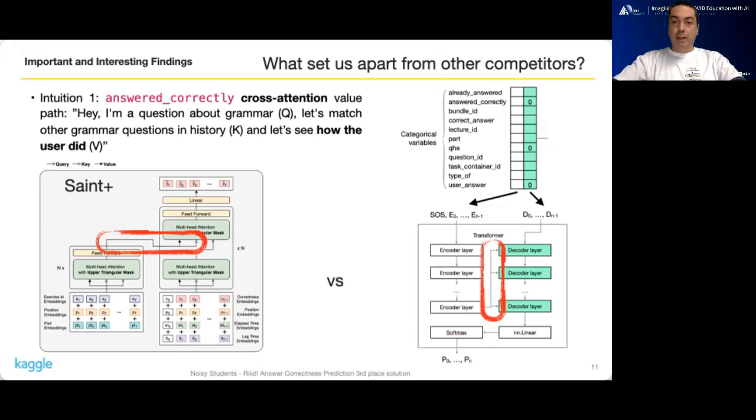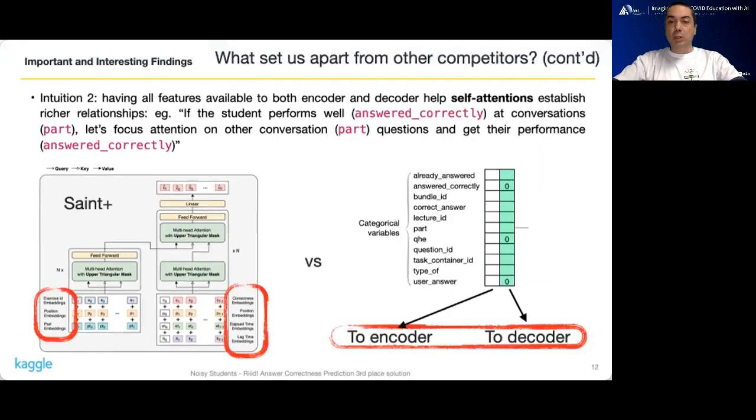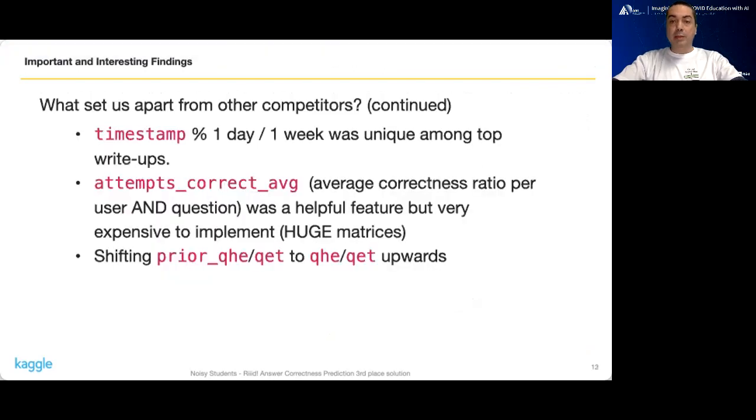Our second strategy was to include all features in both the encoder and the decoder, with the exception that the answer-related features were hidden from the decoder. We thought, why restrict the inputs to the transformer when the transformer can choose what's useful and what's not by itself? This allows both the encoder's and decoder's self-attention to establish richer relationships between data. We also think the timestamp modulus features were novel.